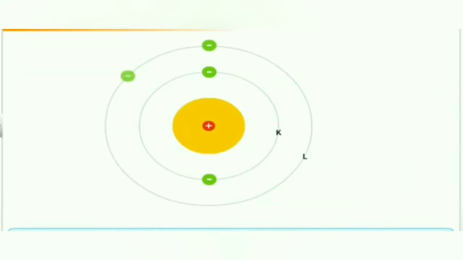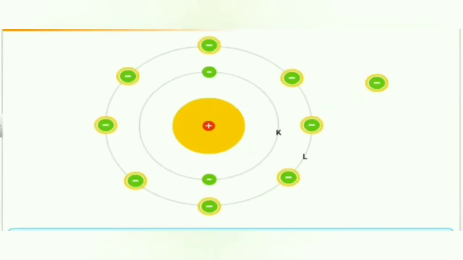During the arrangement of electrons in the shells, the outermost shell of an atom cannot accommodate more than 8 electrons, even if it has the capacity to accommodate more. Generally, the outermost shell of an atom can have a maximum of 8 electrons only, even if it has capacity to accommodate 18 or 32 electrons.